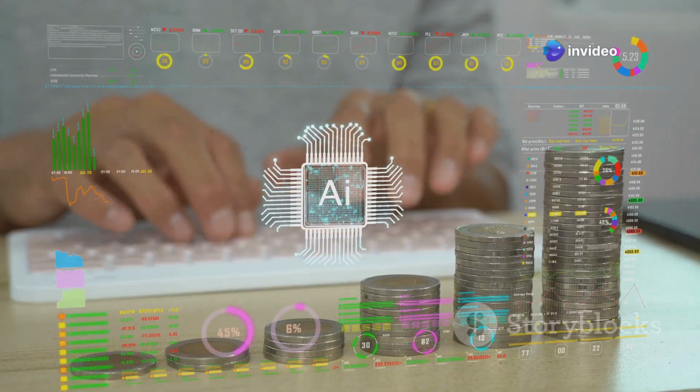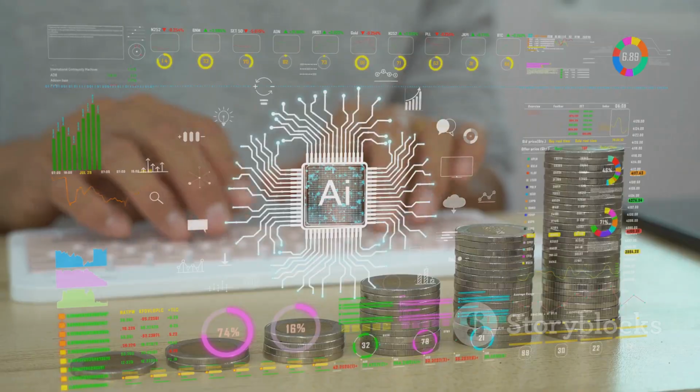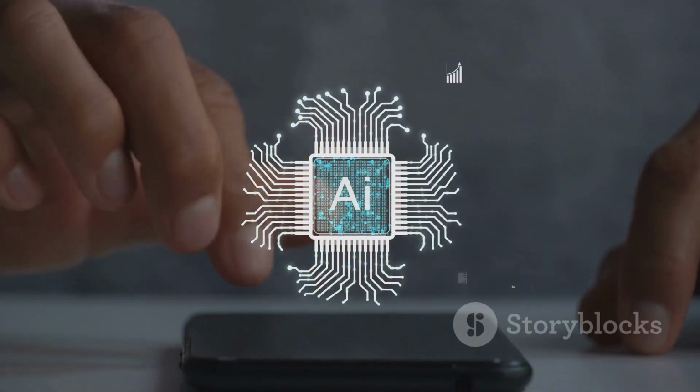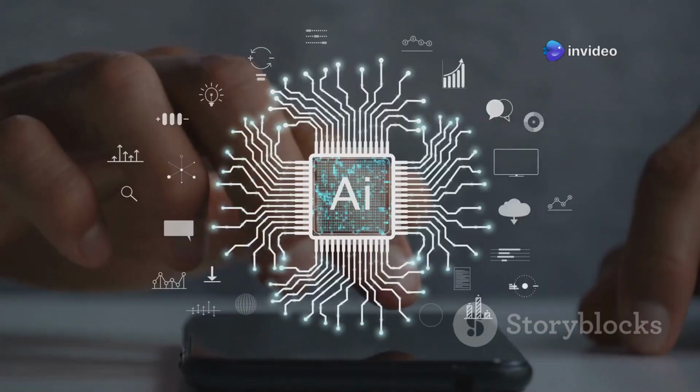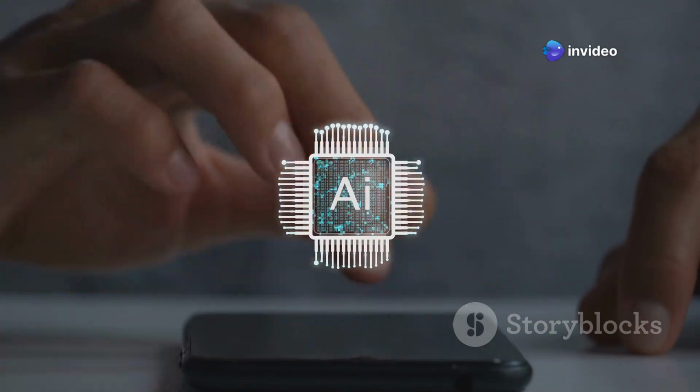This combination of AI and Web3 empowers users. It gives them more control over their digital lives while making the technology easier to engage with, ensuring that the benefits of Web3 are available to a wider audience.